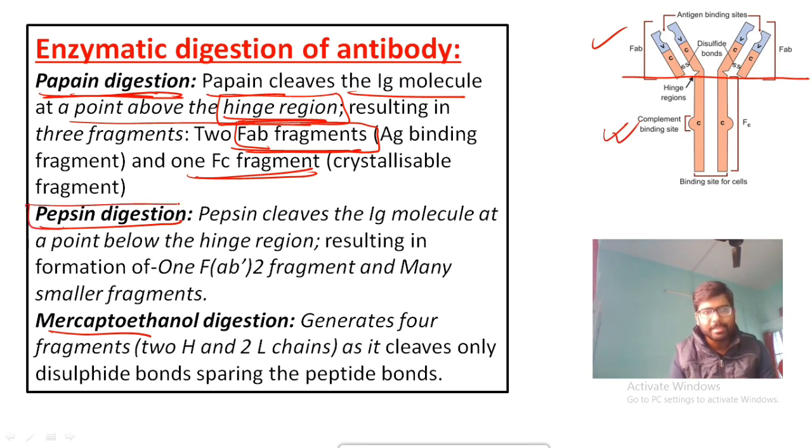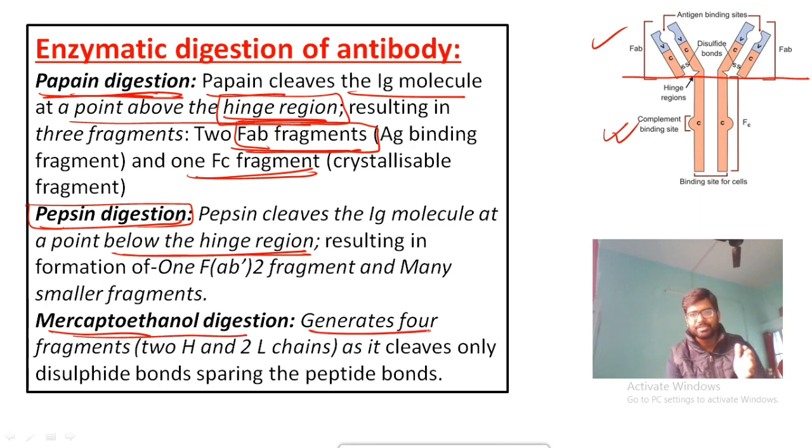In case of pepsin digestion, pepsin actually digest करता है Ig molecule को below the hinge region. Okay, and in case of mercaptoethanol, it actually digests the disulfide bonds. It actually cleaves only the disulfide bonds. Okay, and the peptide bonds.